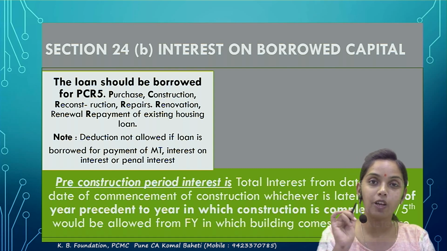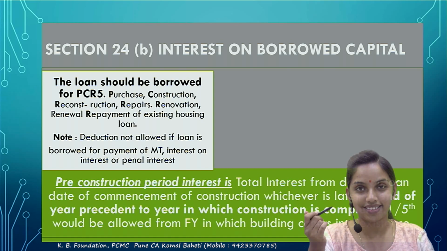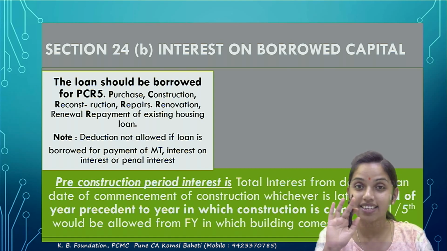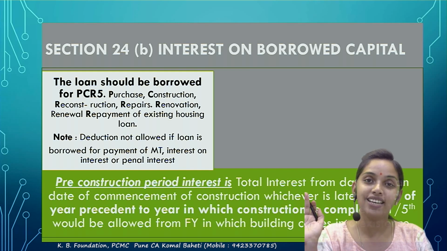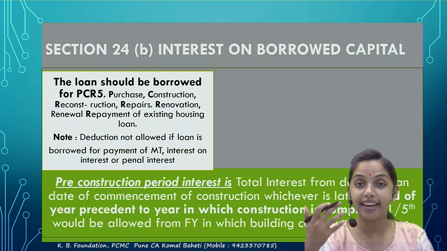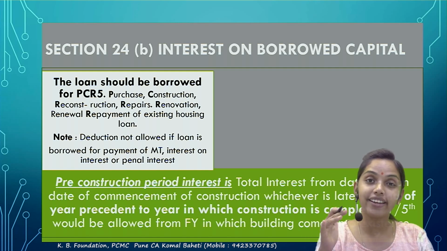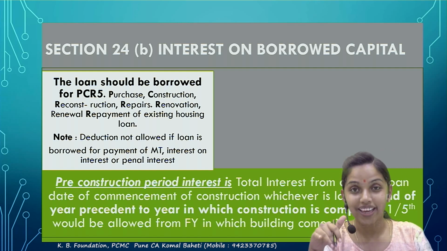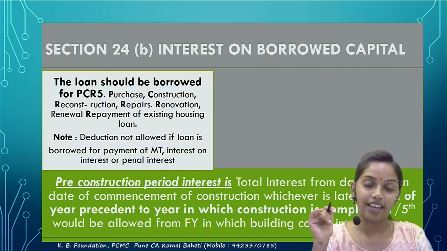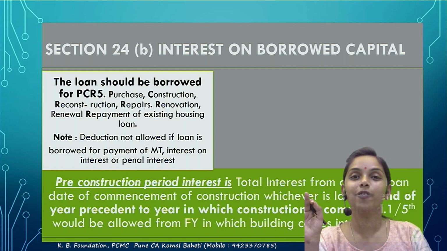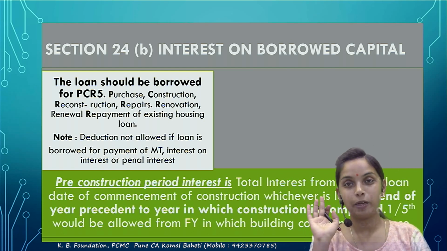If the purpose of the loan is for the payment of municipal taxes, why did you take the loan? To pay municipal taxes. Then such interest on such borrowed capital won't be allowed as a deduction. You had not paid the interest, correct, for the last 5 years. To repay the interest, you had taken one loan. Okay, the interest on that new loan won't be allowed as a deduction because the purpose of the loan is to repay the interest. Is that clear?